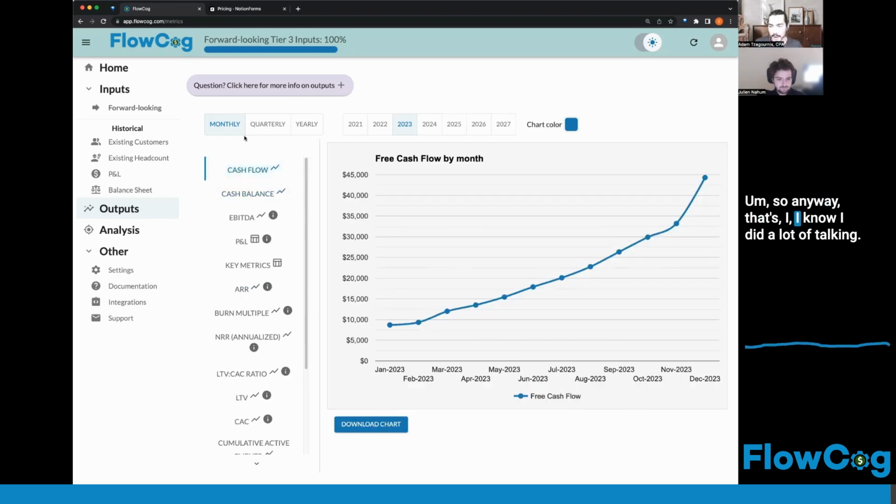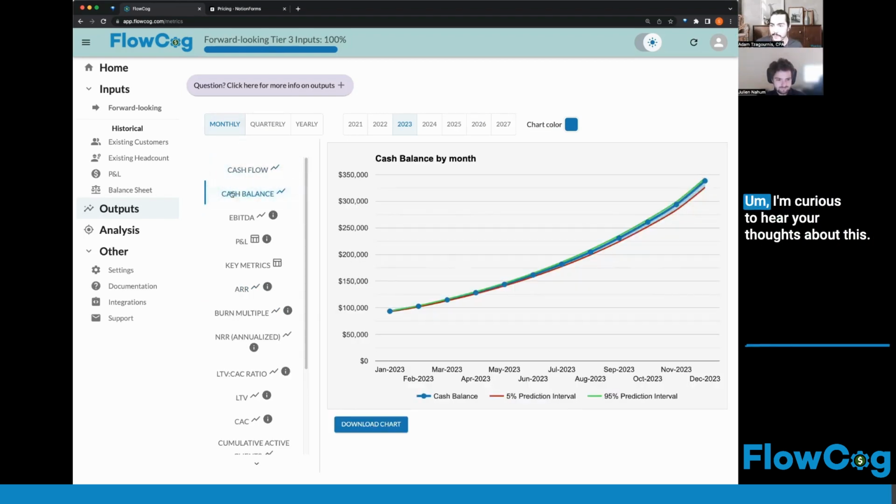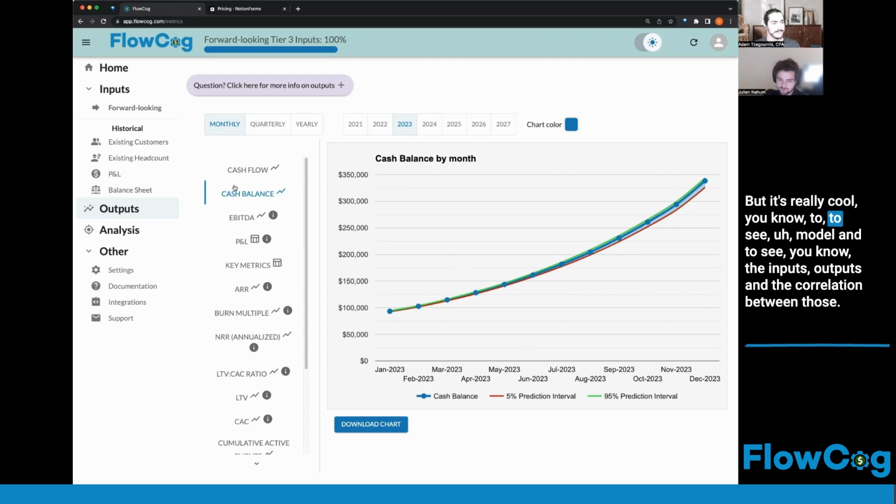So anyway, I know I did a lot of talking. I'm curious to hear your thoughts about this. I don't go that much into details, but it's really cool to see a model and to see the inputs, outputs, and the correlation between those.